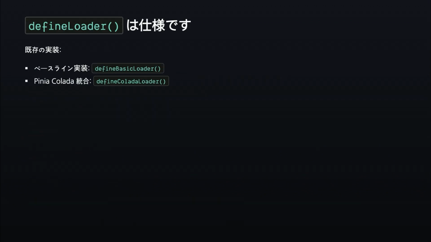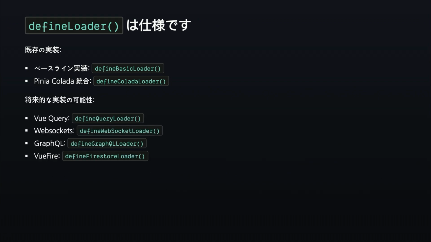So in the end, defineLoader is a spec. It's not one implementation, it is a spec. Currently, we have two implementations. We have the simple one for very basic data fetching, which is defineBasicLoader. And we have a feature-rich one for more complex applications with cache, deduplication, etc., with Pinia Colada.